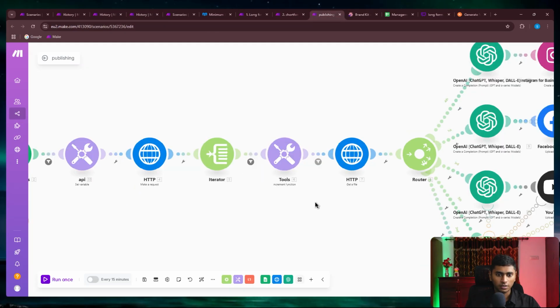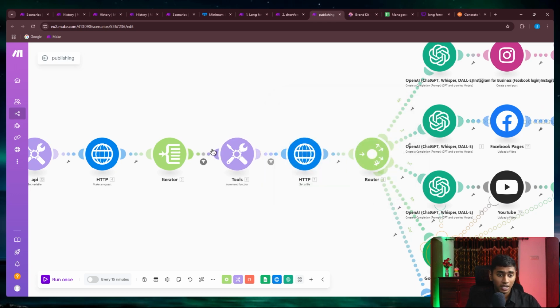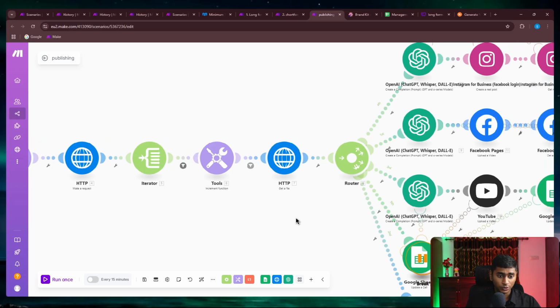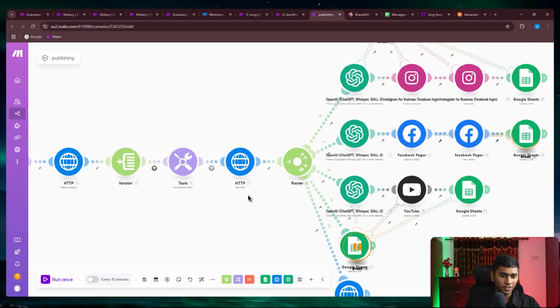So going back here, you can see I've added a filter saying I equal to 1. So even if I never added a filter here, this is going to block everything and just make it run for just one of the bundles. Yeah, so that is the explanation for this, which is not really required.